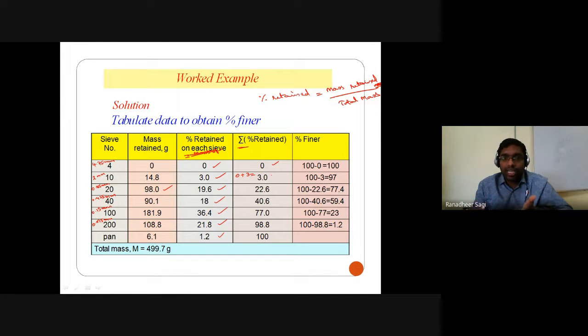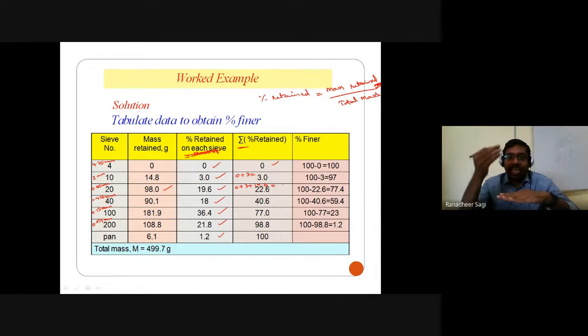3% of particles are getting retained on the sieves over and above your 2 mm. Likewise, till the third sieve, the percentage of particles retained is 0 on the first sieve, 3 on the second sieve, plus 19.6 on the third sieve, so the total comes out to be 22.6%.